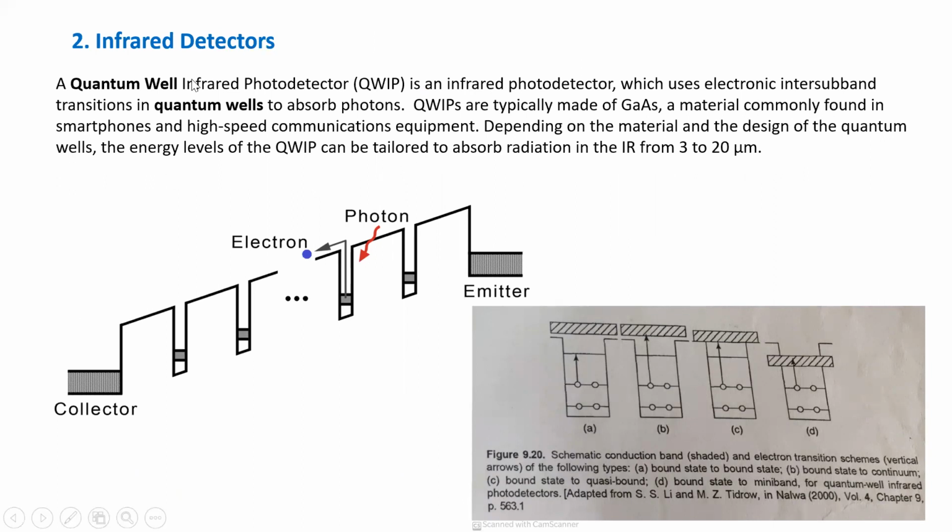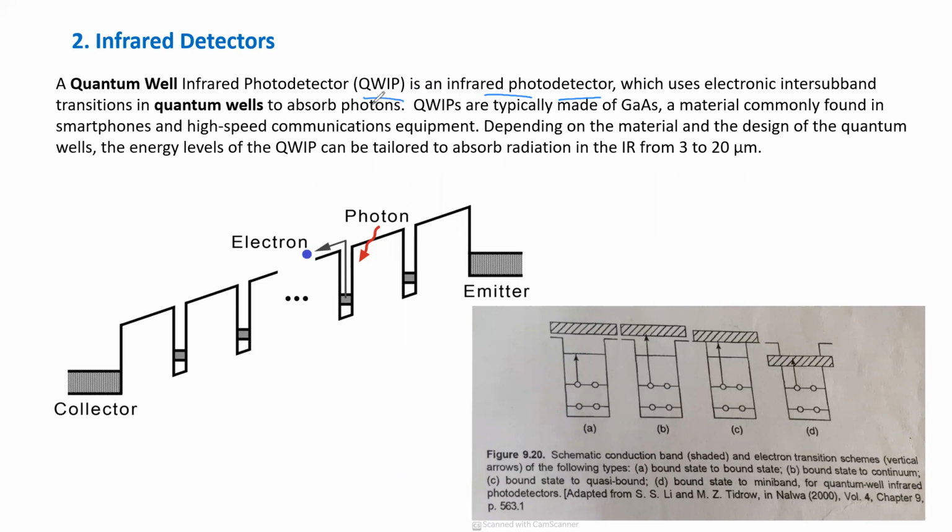Second application is infrared detectors. So quantum well infrared photodetector, QWIP for short, is an infrared photodetector. As the name suggests, it detects photons, that means it is a light detector, which uses electronic inter-subband transitions in quantum wells to absorb photons.